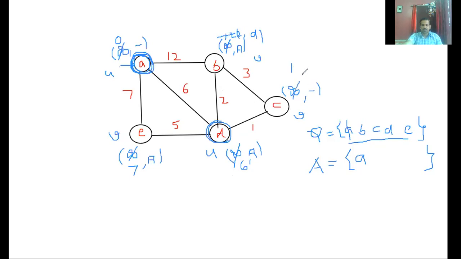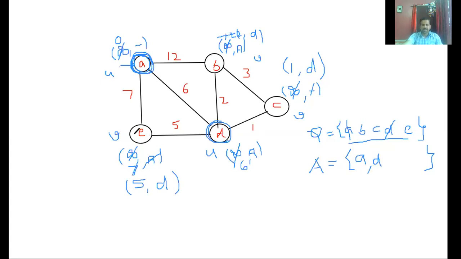Yes. It has come via D. Change this value to 1 comma D. This one is 5. 5 is lesser than this. Yes. Change this one to 5 comma D. So remove this D from the queue and push it into your A. We are left with B, C, and E.